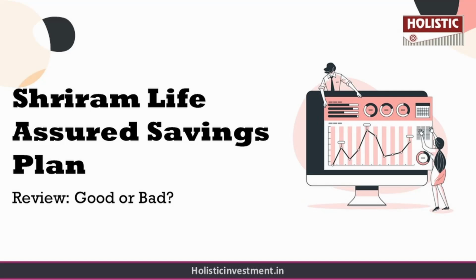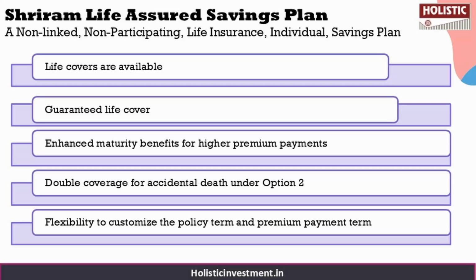Now before analyzing this policy, let us first understand what this policy is about. This is a non-linked, non-participating life insurance individual savings plan. Some of the key features of the policy are: you get life cover available without the need for a medical test, you get guaranteed life cover and returns disclosed upfront, you have enhanced maturity benefits for higher premium payments. You also get double coverage for accidental death under option 2, and you have the flexibility to customize your policy term and premium payment term. So these are the key features.